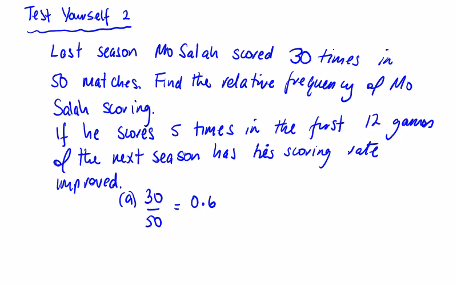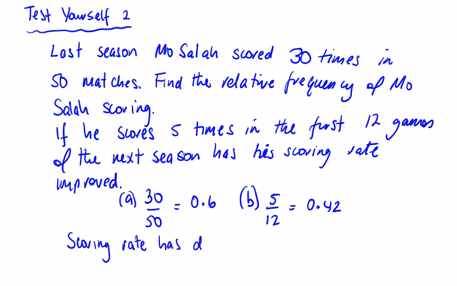So the maths involved here, it's a heavily worded probability question, but the maths involved is really short. Part B, it's an opinion, but it's based on the maths behind your opinion. So has the scoring rate improved? 5 over 12? We can see 5 over 12 is less than half. You could say less than half, or you could type it into your calculator and change to the decimal. Comes out approximately 0.416, so let's say 0.42. So you could say his scoring rate has decreased. You could also add, but Liverpool are still going to win the championship, but it's not necessary in this case.